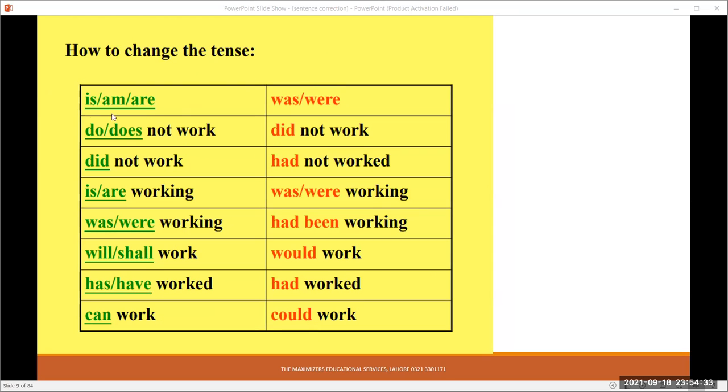How to change the tense? Is, am, are will change to was, were. Do, does will change to did. Did will change to had. Is, am, are working will change to past continuous tense, that is was, were and working. And if it is already was, were working, it will change to past perfect continuous tense, had been working. Will and shall will change to would, have will change to had, can will change to could.